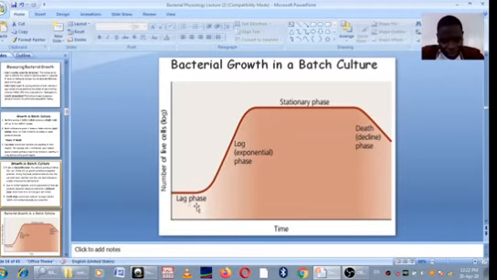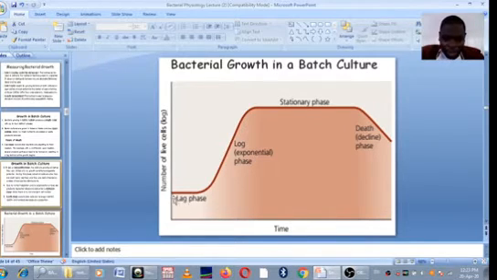This is the lag phase, and this is the exponential phase, and this is the stationary. So as you can see from the structure, all these phases are showing you something. The shape of this curve is telling you something. Remember, this is the plot of the number of bacterial cells against time. So if you look on the y-axis, we have the number of cells of bacteria. Then on the x-axis, we have time.